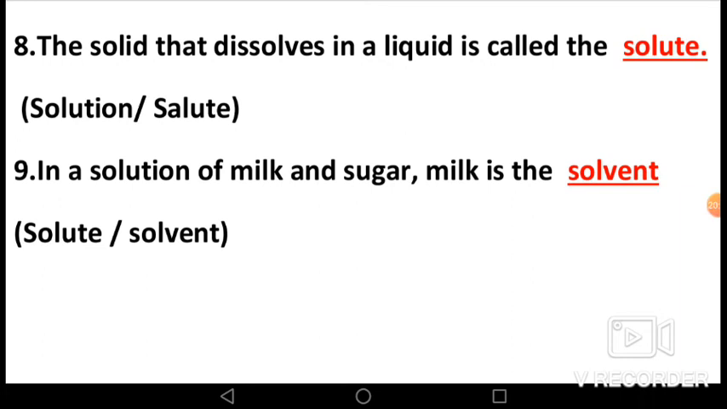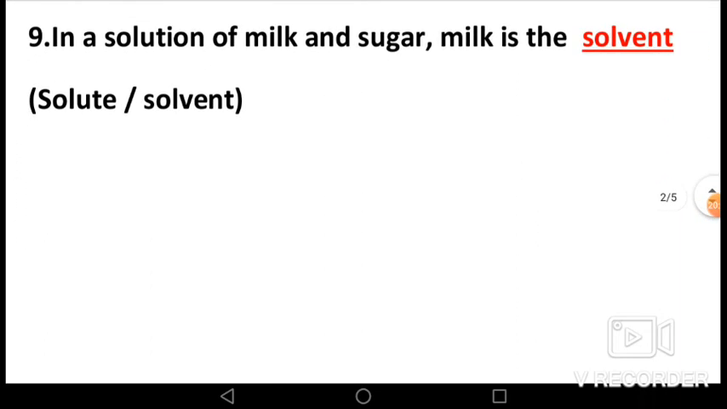The answer is solute. Now let's see the 9th fill in the blank. In a solution of milk and sugar, milk is the dash, solute or solvent.